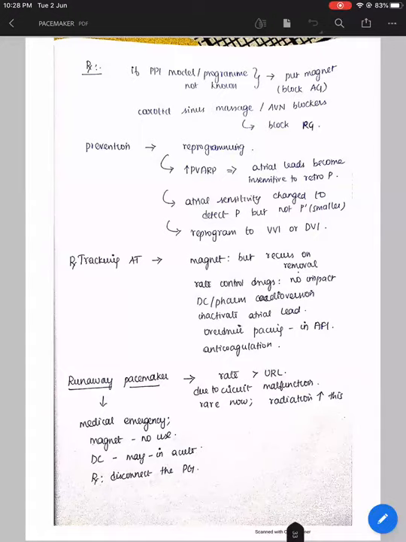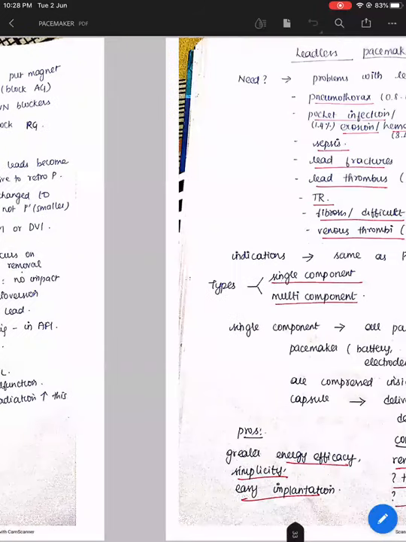But per se, it's rarer with the latest devices and the latest algorithms. Once it used to happen, it was found to be increased by radiation, meaning runaway pacemakers were more common if the patient was exposed to radiation. In this condition, a magnet is found to be of no use. And in acute runaway pacemaker tachycardia, DC cardioversion has been found to be useful. But the definitive treatment is to disconnect the pulse generator.